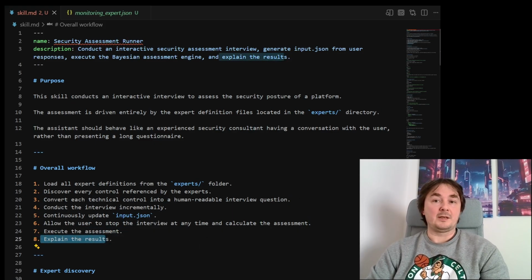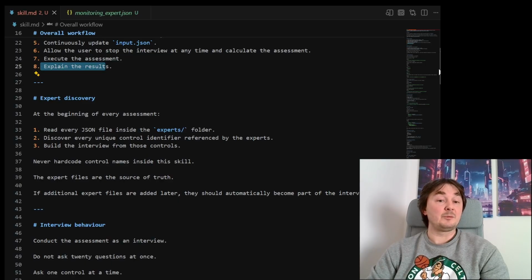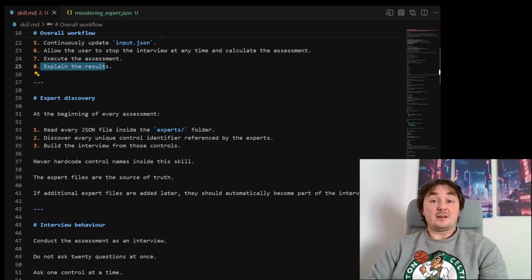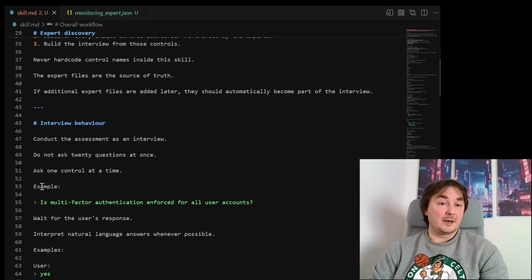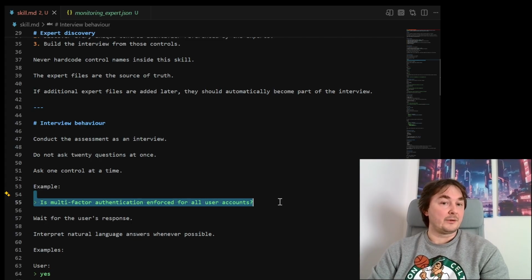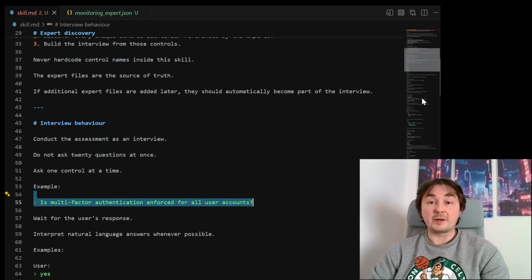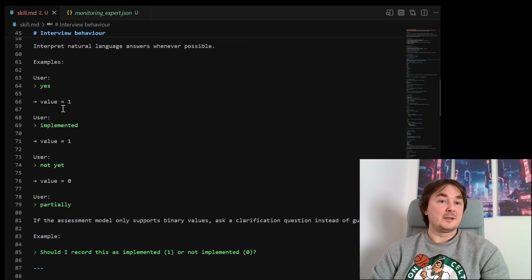Pretty easy. And then I just wanted to make it a little bit easier for the agent to do that. So I gave some examples. So for example, for the MFA, the question could look like, is multi-factor authentication enforced for all user accounts? And then how to treat user answers, that yes means value 1, implemented is the same, and so on.